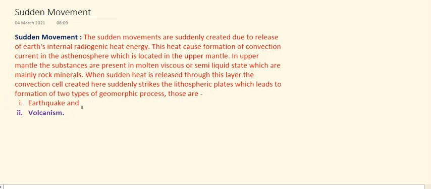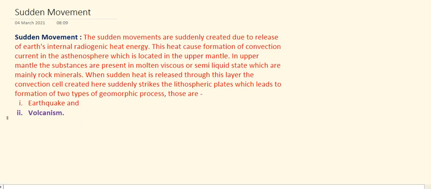Earthquake is also a frequent process where suddenly shock waves are generated, and they move in every direction from a particular point which is known as the focus. From the focus they move towards the epicenter, which is perpendicular to the focus at the surface of the earth, and from that point the surface waves are created, which also cause huge destruction on the earth's surface depending upon the magnitude of the earthquake.